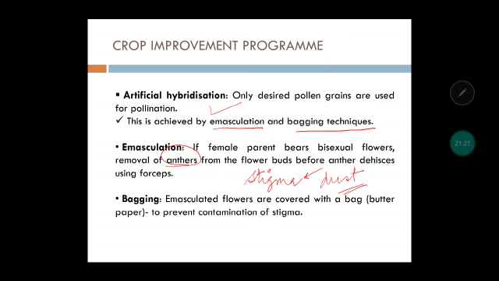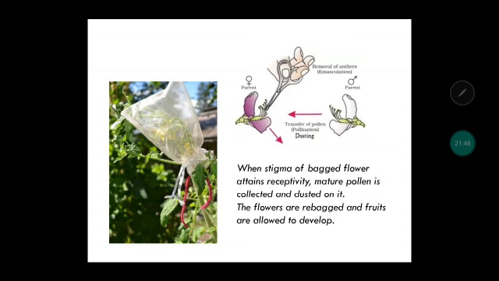Now after this, we are preparing our plant. We will cover the emasculated flowers with a bag, generally butter paper, and when the stigma is receptive, meaning that stage has been attained, we are going to remove the bag and dust the pollen grains on it, so that the desired pollen grain is going to fuse with the ovules. So when the stigma attains receptivity, mature pollen is dusted on it, and again the flowers are rebagged. See over here, it is being done.